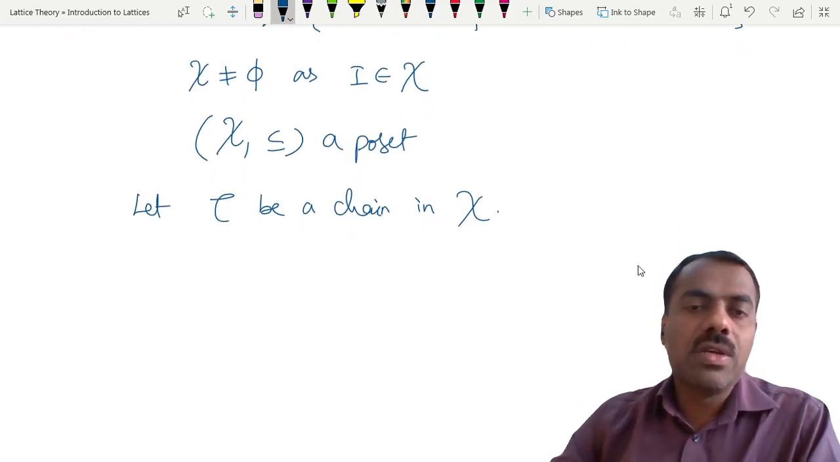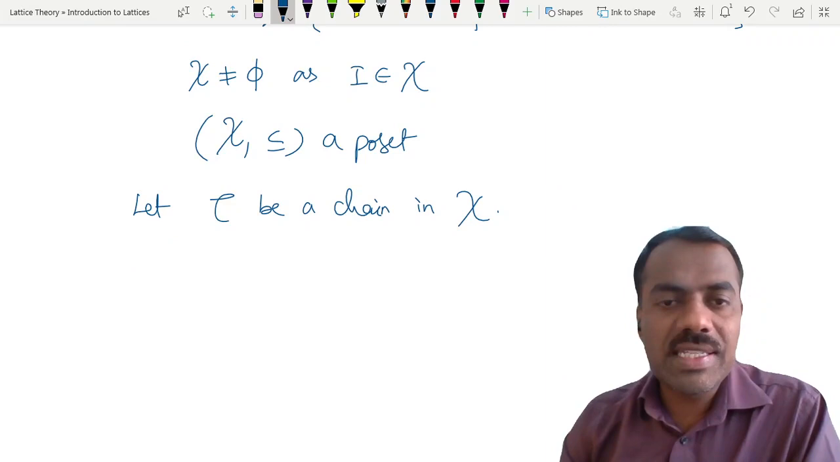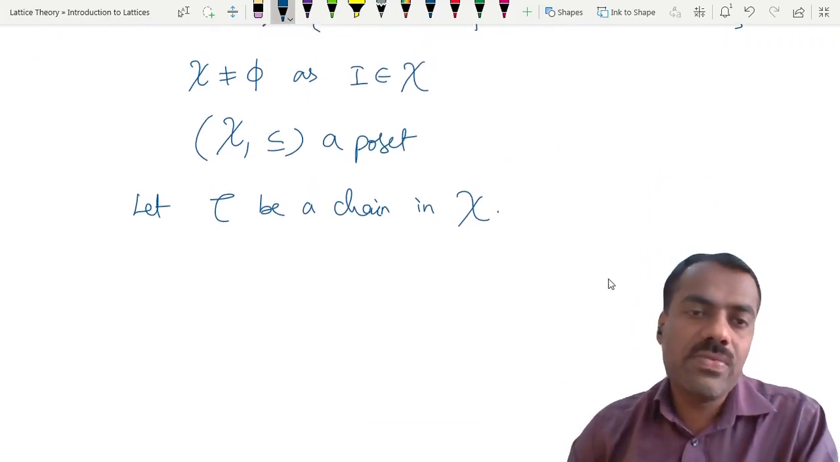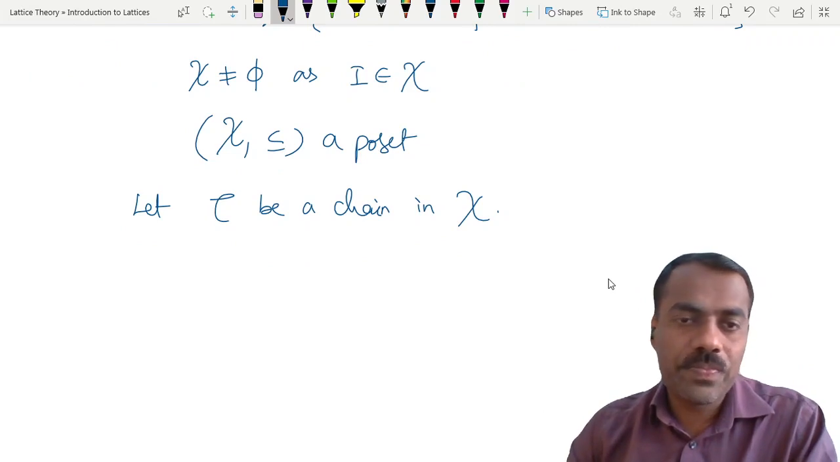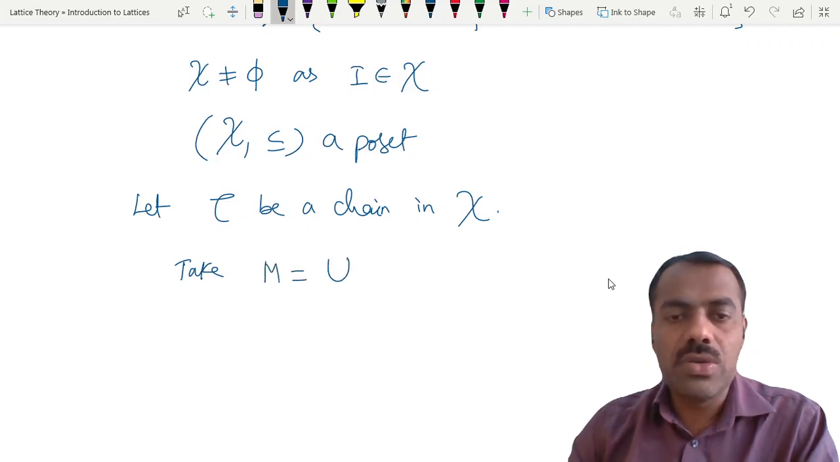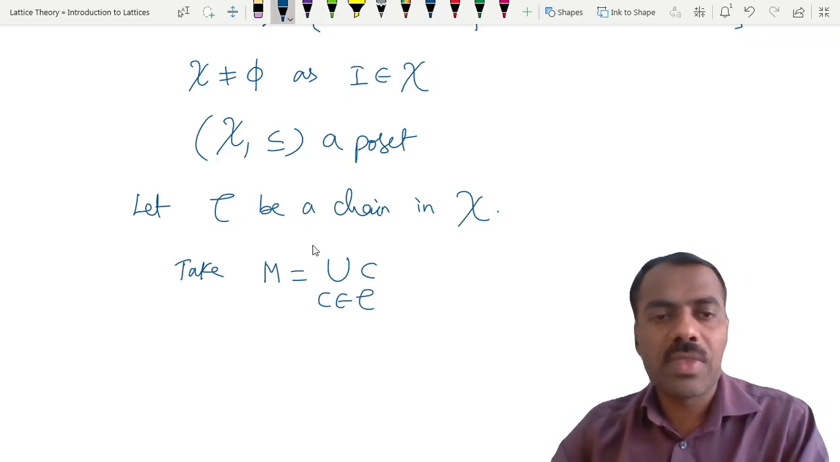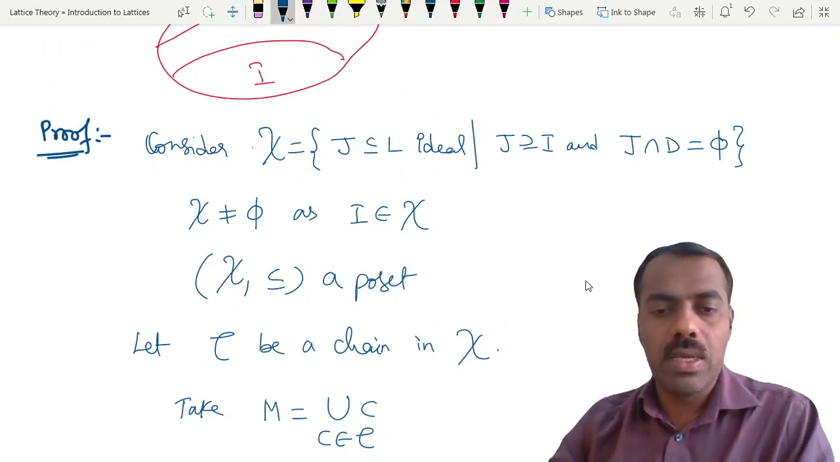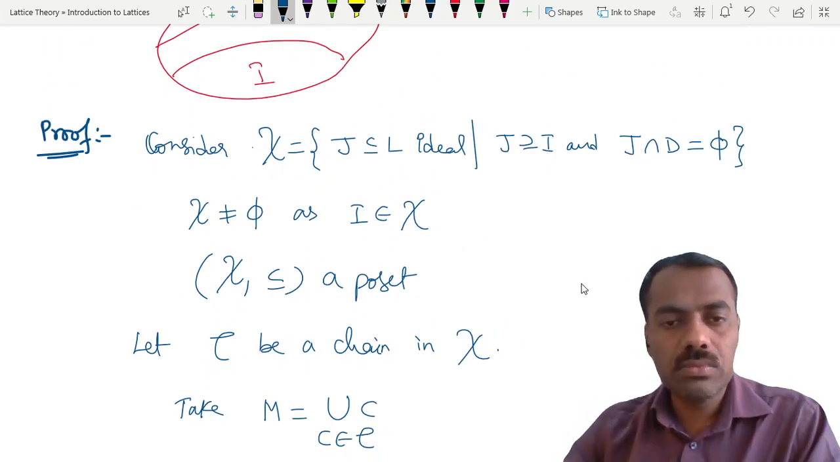Obviously, because it is a collection of sets, what should be the upper bound? You take M, which is equal to the union of C. That means take all elements from that chain and take the union of those elements. Is that clear?